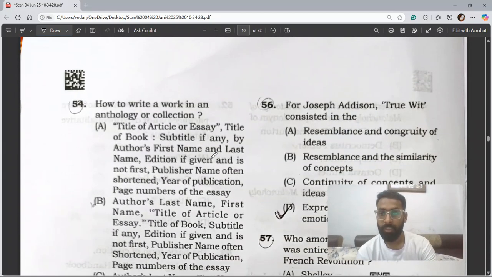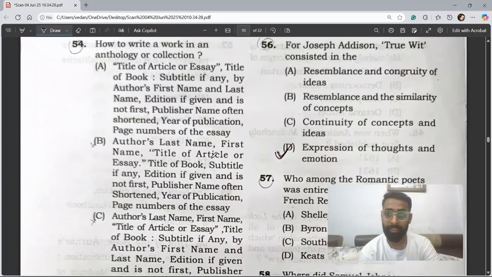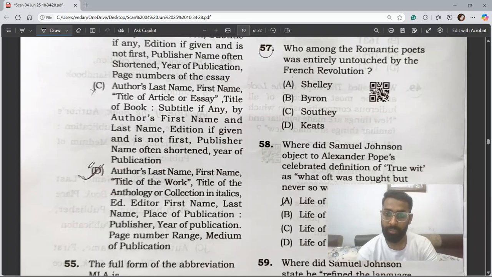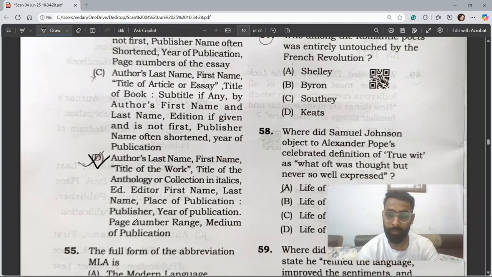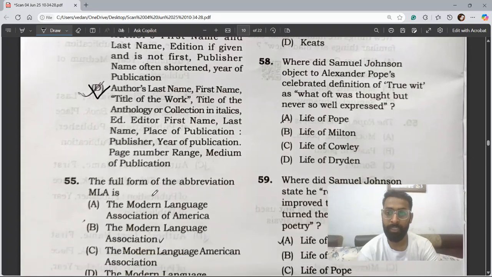Question 54. How to write a work in an anthology or collection? So the correct option of this question is D. Author's last name, first name, inverted commas, title of the work, title of the anthology or collection in italics, edition, editor, first name, last name, place of publication, publisher, then year of publication, then page number range, medium of publication. The correct answer would be D.